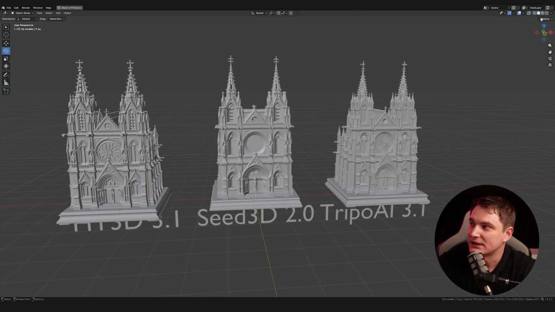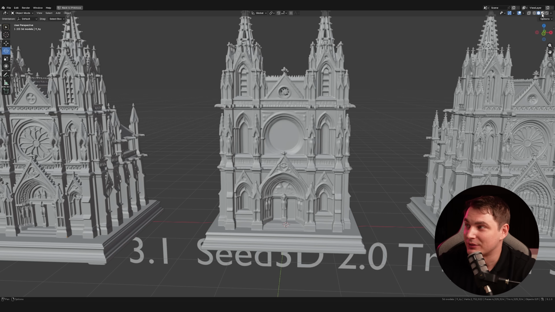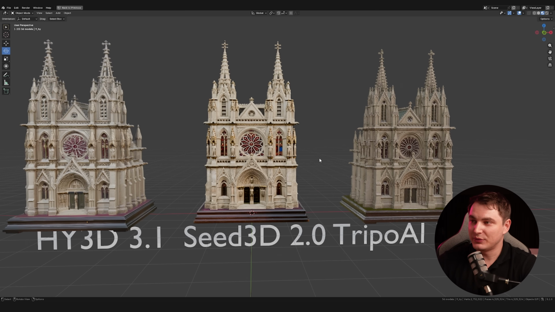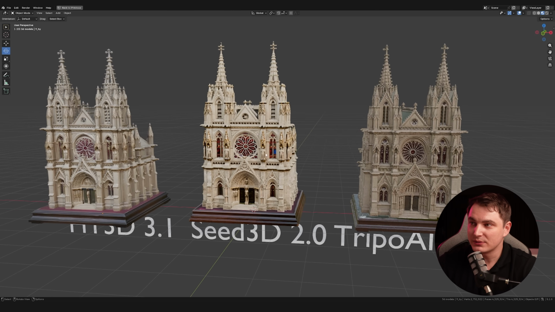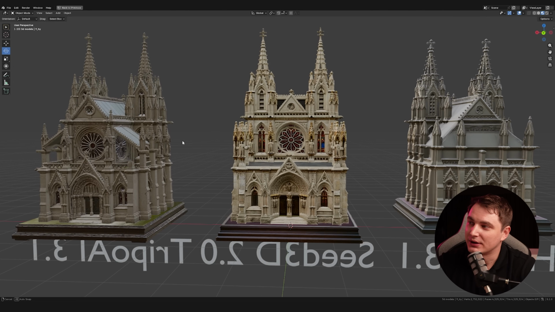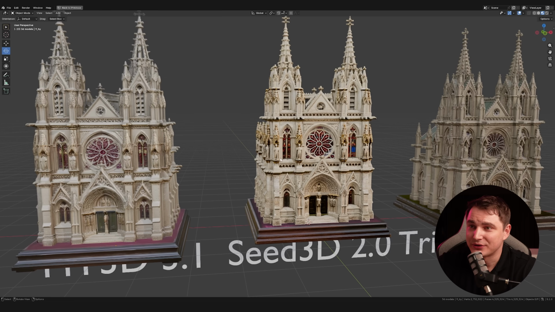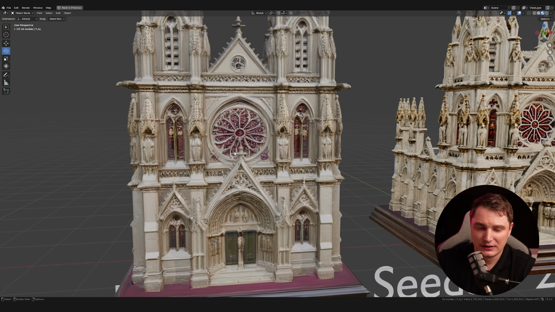In this case, Seed is number 3, and again, there's also Hitem and other models that can definitely do geometry way sharper. And here's the texture. Not that big a difference, but still noticeable, and it's sort of lighter, nicer. I mean, like a photo bash, I would say. Here is the Tripo texture, here is the Seed texture. Definitely it lacks resolution, and Hunyan in this case failed, sort of.